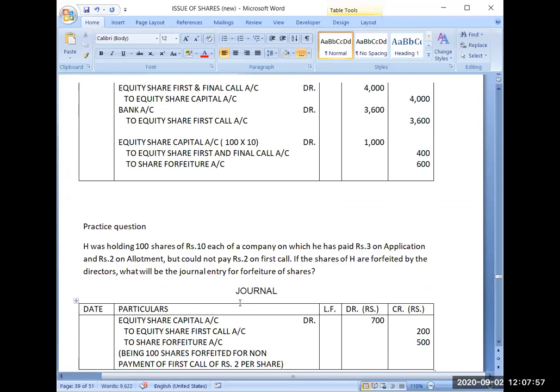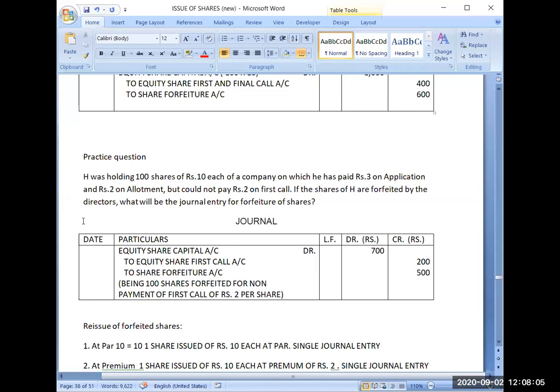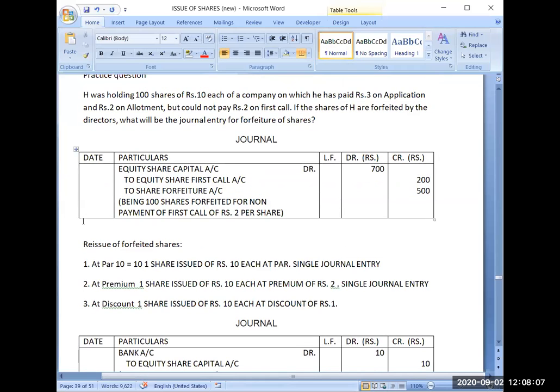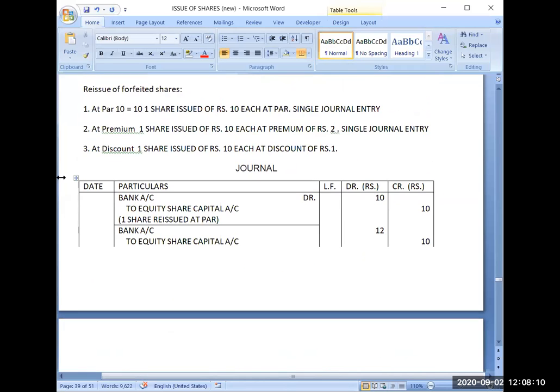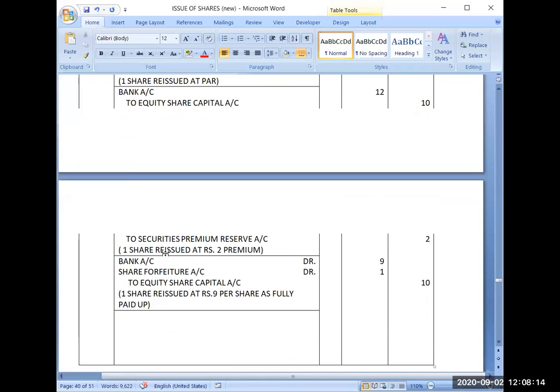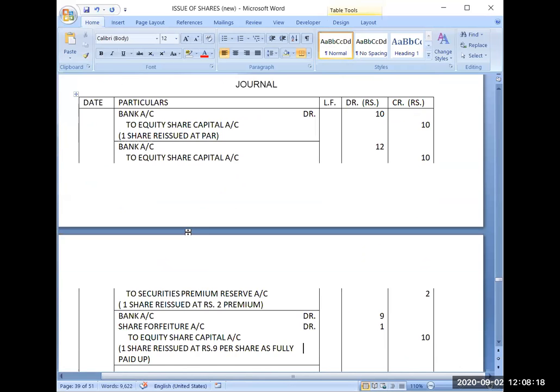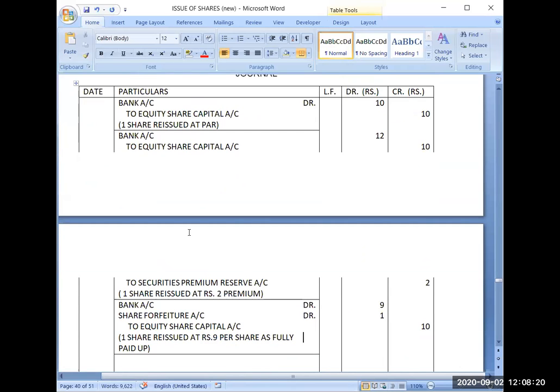So far we have covered two entries. One entry for forfeiture of shares, and one entry for reissue of shares, either at par, at premium, or at discount. And this is a very simple journal entry for reissue of shares.